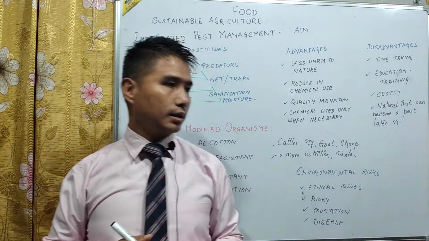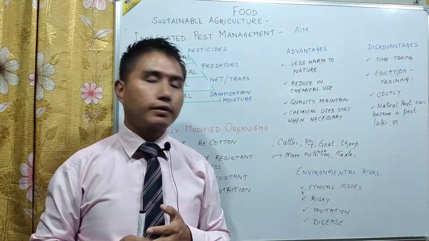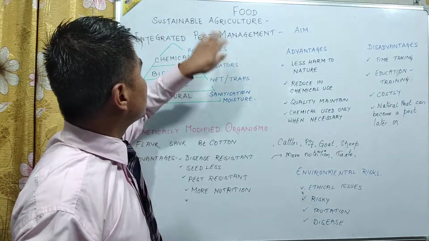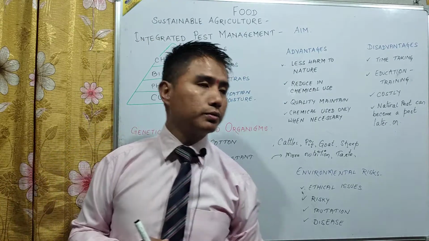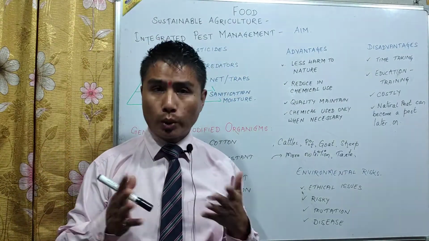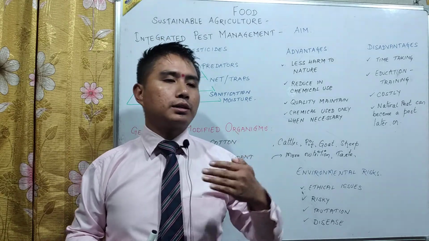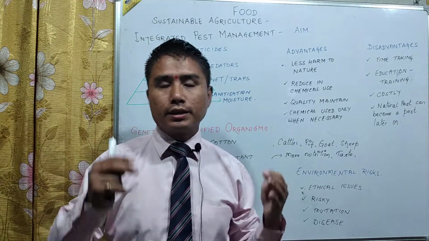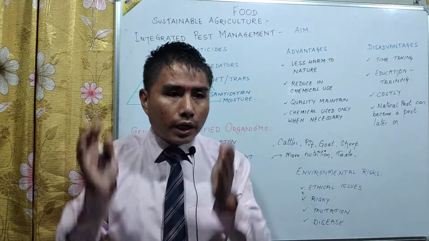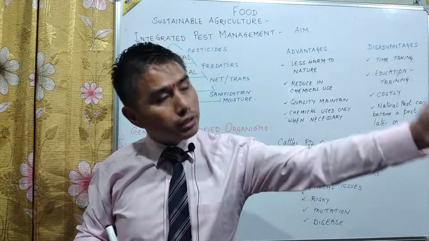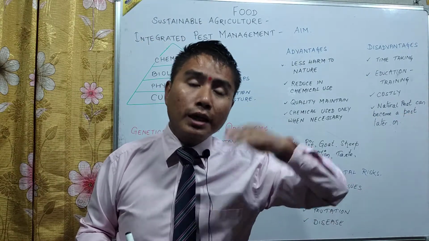Today in the environmental science of class 10 we are doing the chapter food. In food we are doing sustainable agriculture, about which we have already discussed in the previous video. What is sustainable agriculture? To remind you, sustainable agriculture means helping the agriculture so that it can help the people to provide food, now and in the future also, sustainably, continuously.